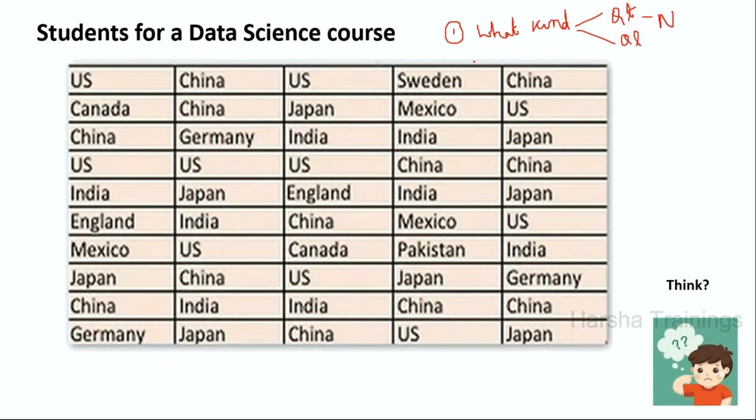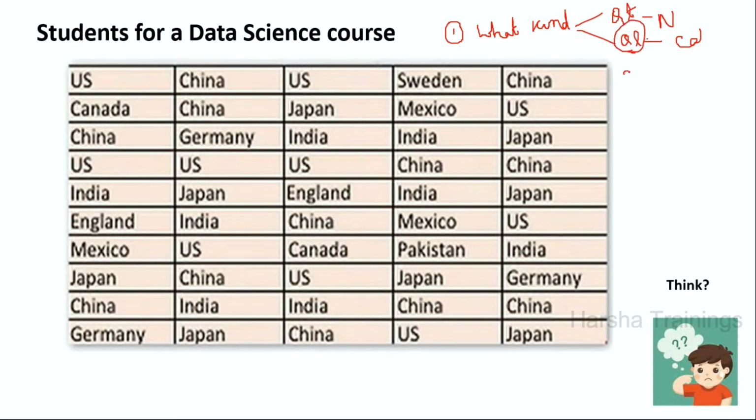Quantitative means, do you have the data in the form of numerical? Here quantitative means numerical, qualitative means categorical. Text data is called qualitative. Now, is the data numerical or text data? This is text data. That's it. Shall I call it qualitative? Yes. Okay, this data is qualitative.